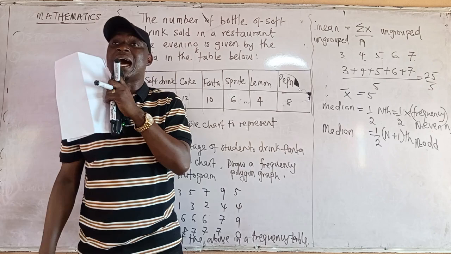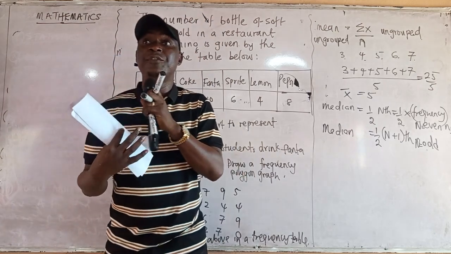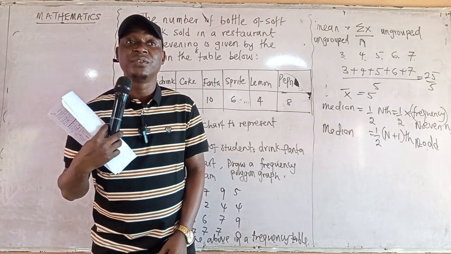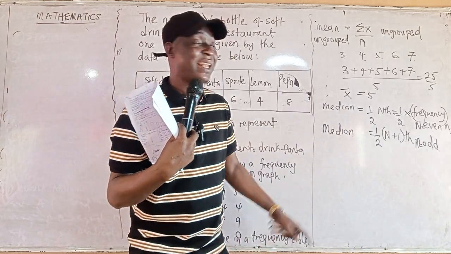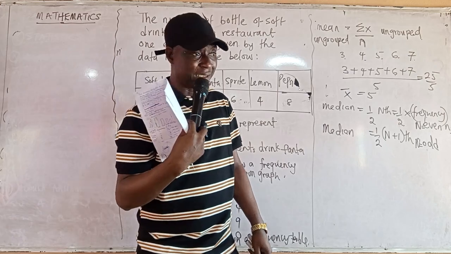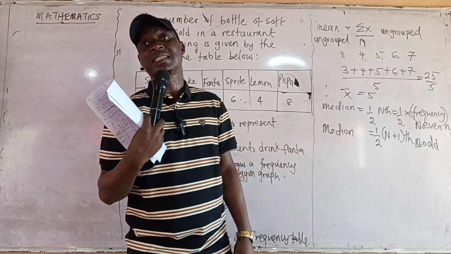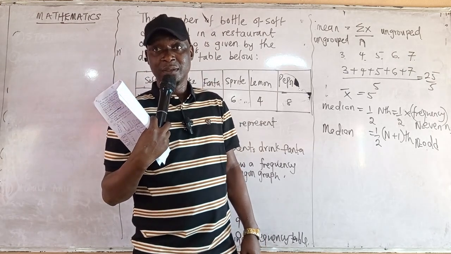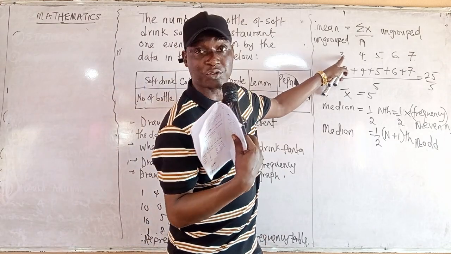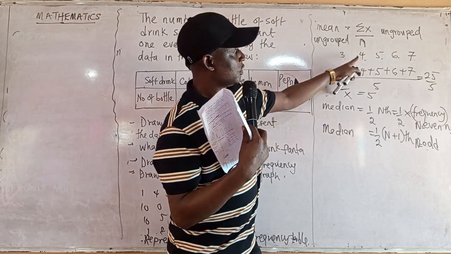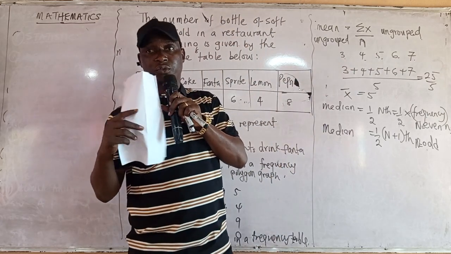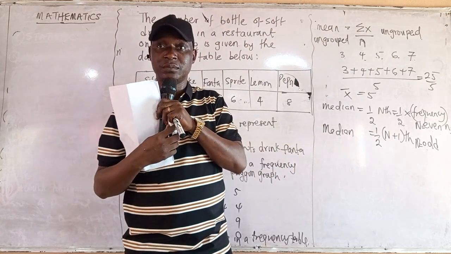Odd. You now add 1 to it. If you add 1 to 5, what do you have? 6. 6 divided by 2 is 3. That means the third number will be the median. What is the third number? 1, 2, 3. So 5 is the median.